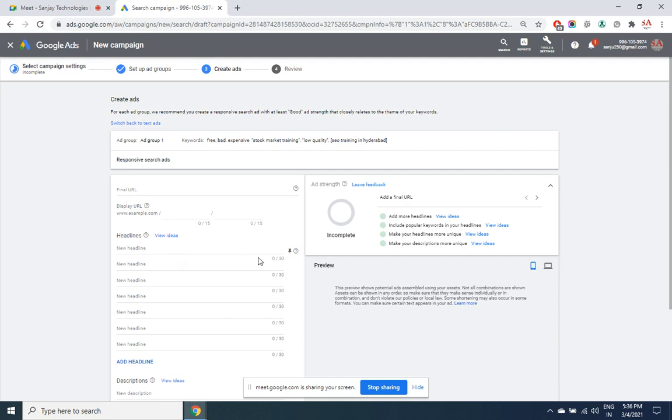There's a limit on the number of characters. You can't put in a lengthy headline or description. And there are other rules also. Sensitive words cannot be used, like abusive language. And cigarette, smoking, gambling, these ads are not allowed in the AdWords network. There's a list of keywords which are considered negative by the search engines, like abusive language and all that. You don't have to mark them negative.